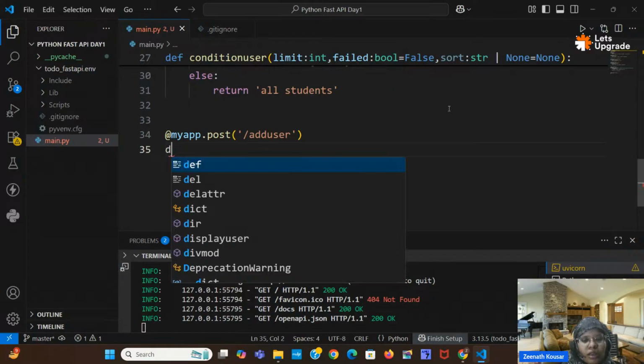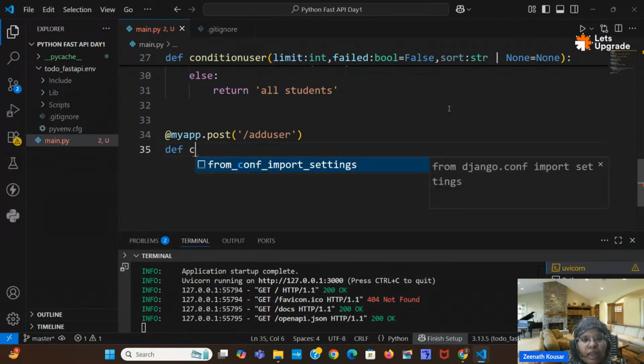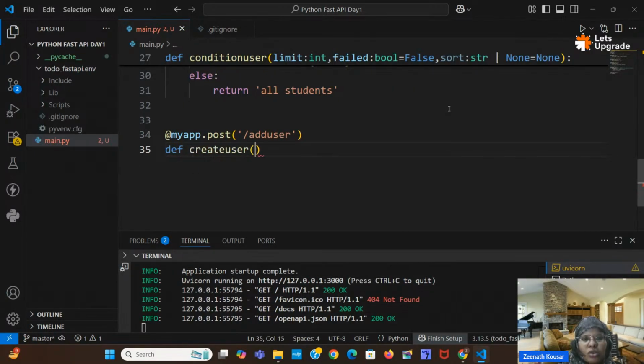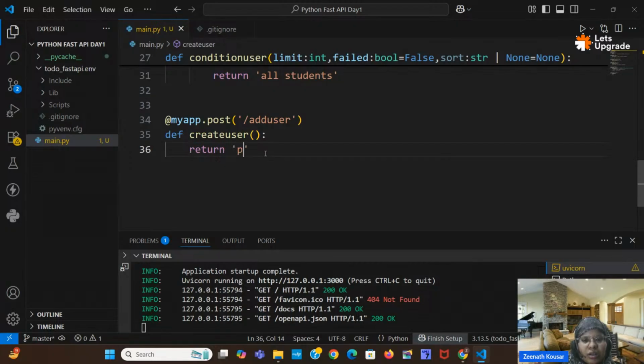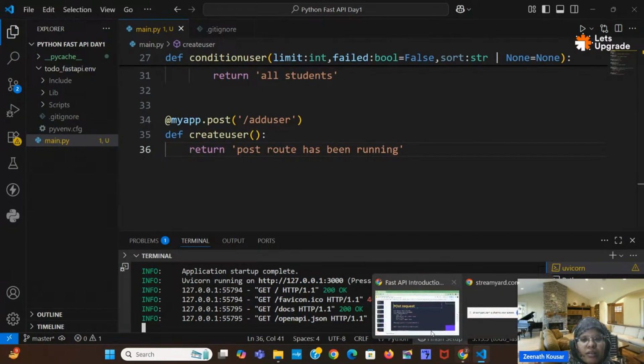Okay, so here at this particular route I will create some function. So function name you can keep anything. Okay, so at this particular route this function will be executed. Inside this function I will just give "post route has been running". Okay, so just for checking purpose I am giving some text here. Okay, so let's check here.